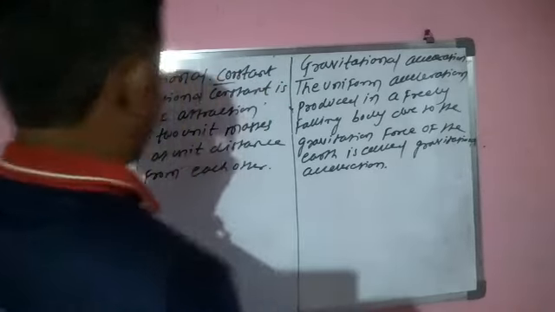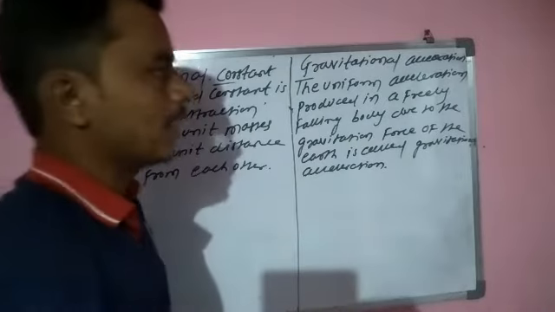So allow to understand what is meant by gravitational constant and what is meant by gravitational acceleration.